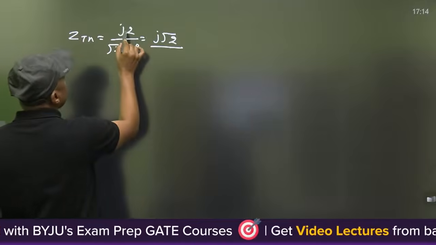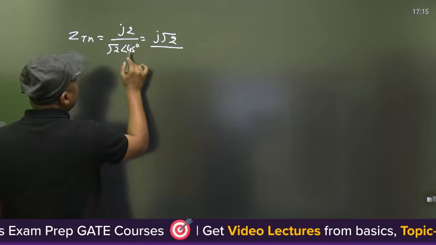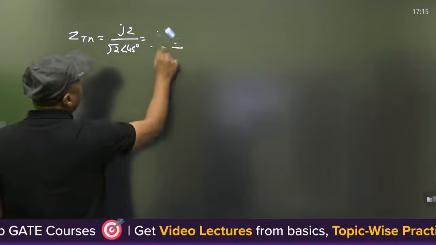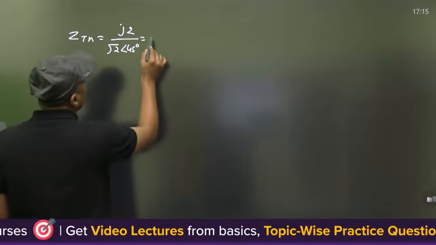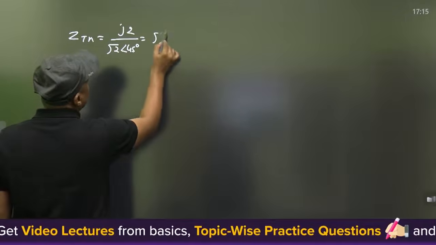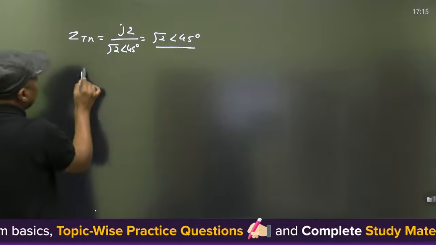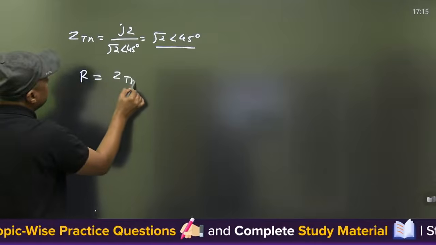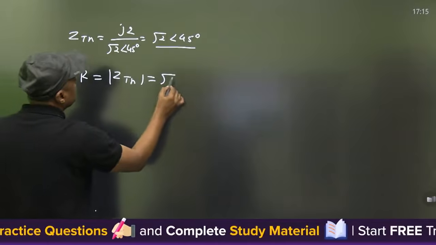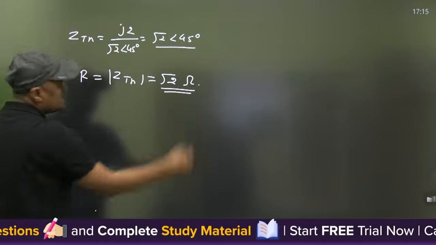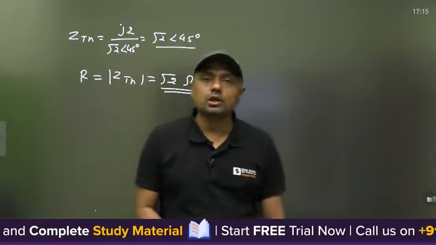And because of this J, the angle is 90 degree. So 90 minus 45, total angle is 45 degree. So the value of RL, the mod of ZTH for maximum power, is root 2 ohm. This is the answer for this particular question.